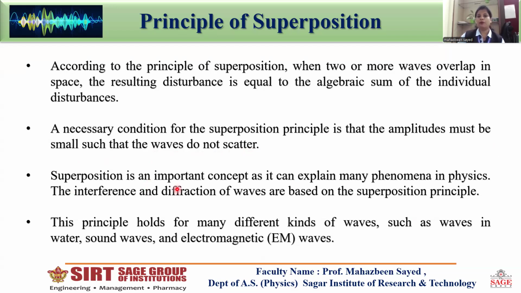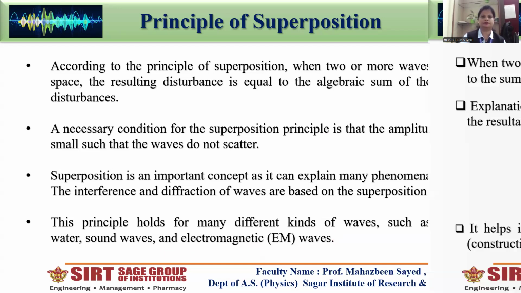Superposition is an important concept as it can explain many phenomena in physics. The interference and the diffraction of waves are based on the principle of superposition. This principle holds for many different kinds of waves, such as waves in water, sound waves, and electromagnetic waves.